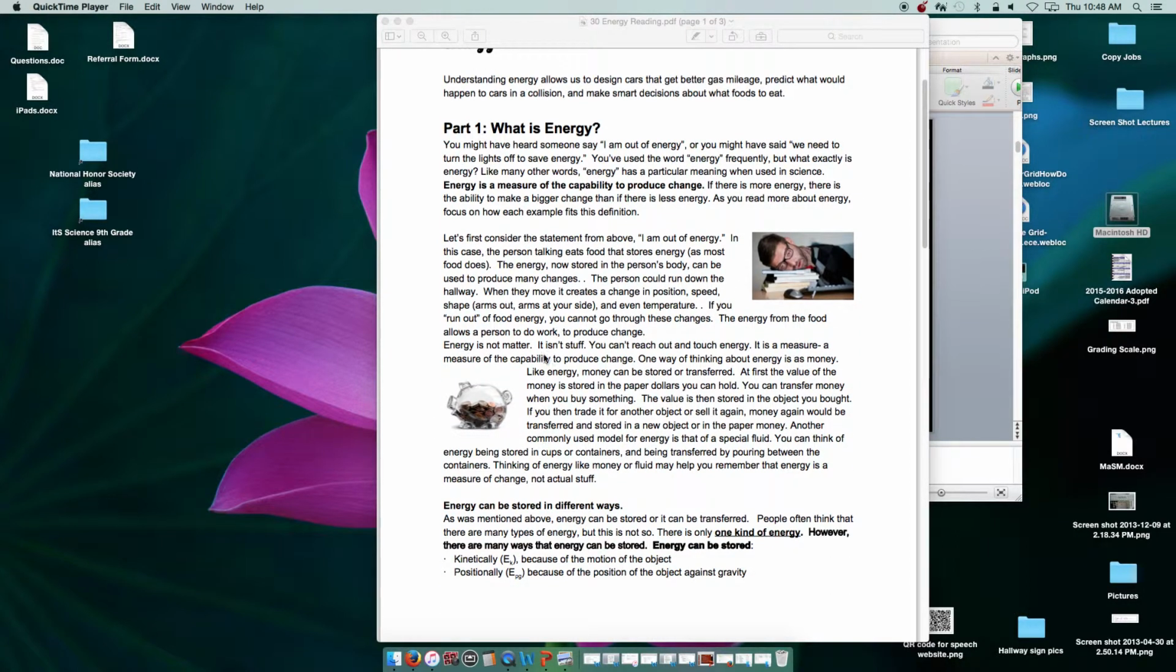Energy is not matter. It isn't stuff. You can't reach out and touch energy. It is a measure of the capability to produce change.